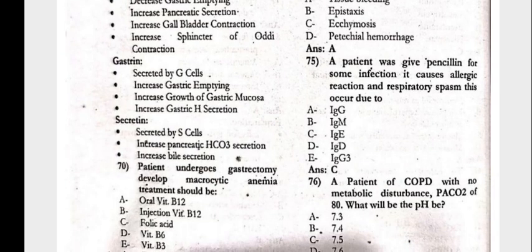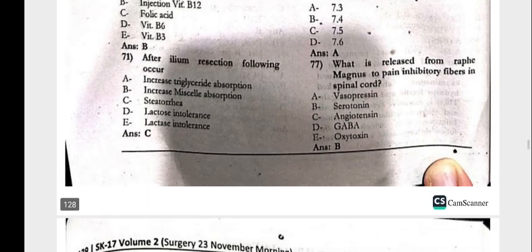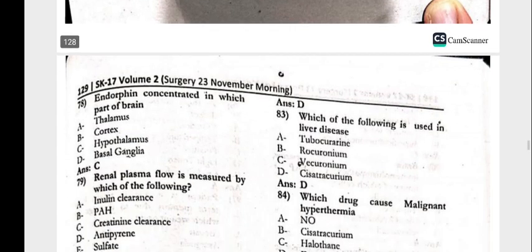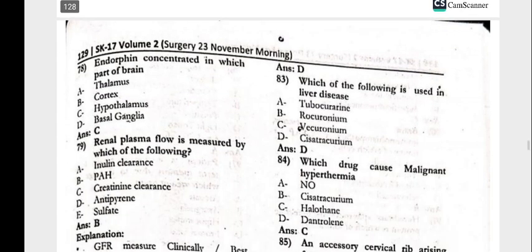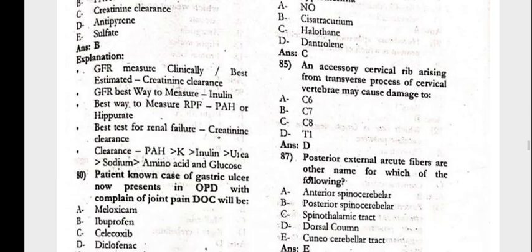The patient was given penicillin for some infection and had an allergic reaction, respiratory spasm. This will occur due to IgE. The patient with COPD with no metabolic disturbance, partial carbon dioxide pressure of 80. What will be the pH? 7.3. What is released from the raphe magnus to pain inhibitory fibers in the spinal cord? That is serotonin. Endorphin is concentrated in which part of the brain? That is the hypothalamus. The renal plasma flow is measured by which of the following? PAH.